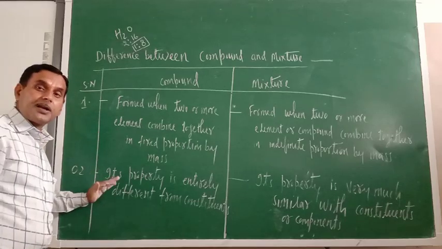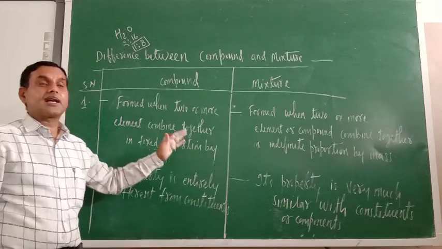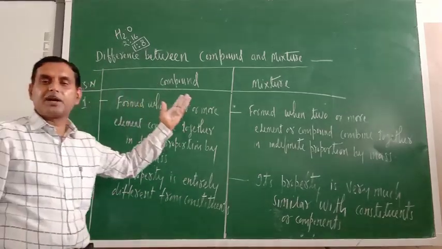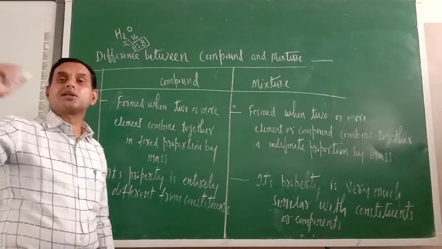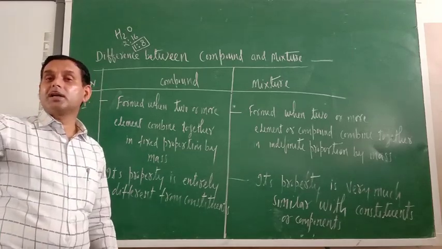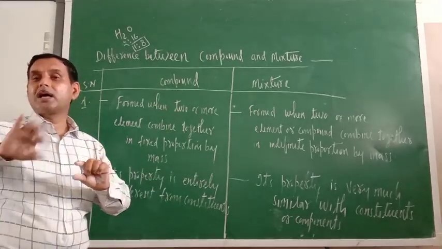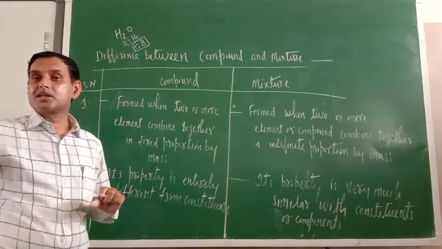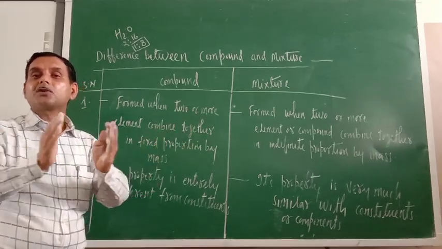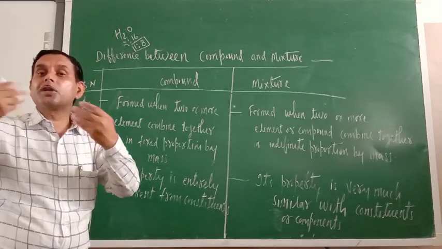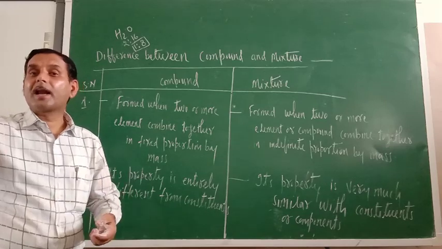The property of compound is entirely different from its constituents. Let us say water, which I explained in the study also. What are the constituents of water? Hydrogen and oxygen. When hydrogen is separated, what is the property of hydrogen? Hydrogen is highly inflammable. Oxygen is a supporter of combustion. But when hydrogen and oxygen combine, they lose their individual property. Now you know the water is a fire extinguisher.